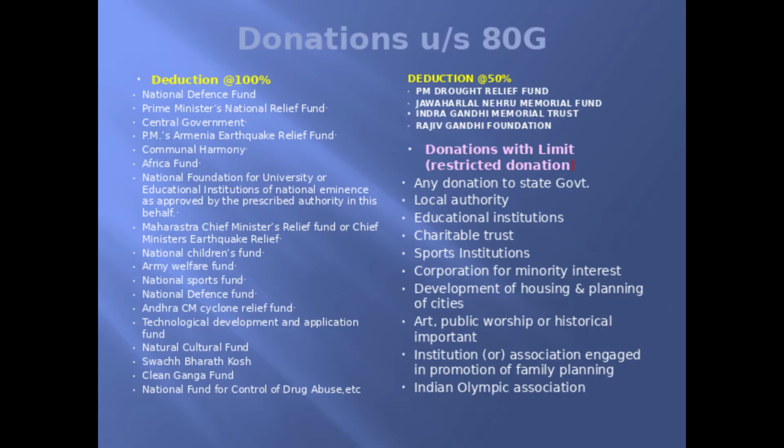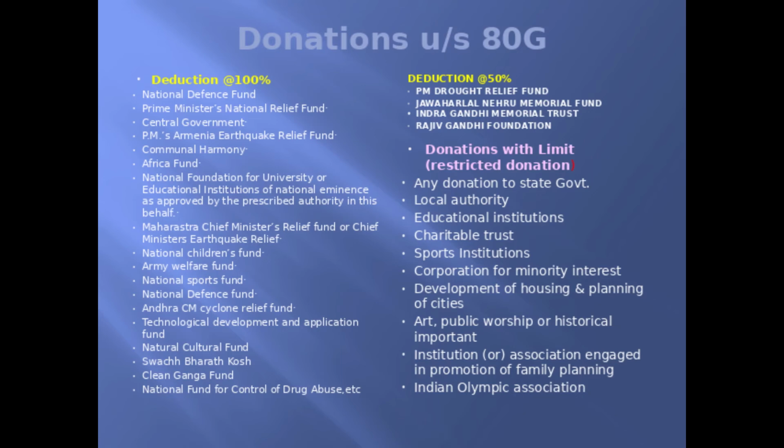In this slide, the list of donations which are eligible as per the Income Tax Act is being listed out under three categories, that is, without limit and with limit, and under with limit, that is, restricted donations. Any donations given to a local authority, charitable institute, or education institutions will come, and in addition to that, any donations given for promotion of family planning and the Indian Olympic Association will come.